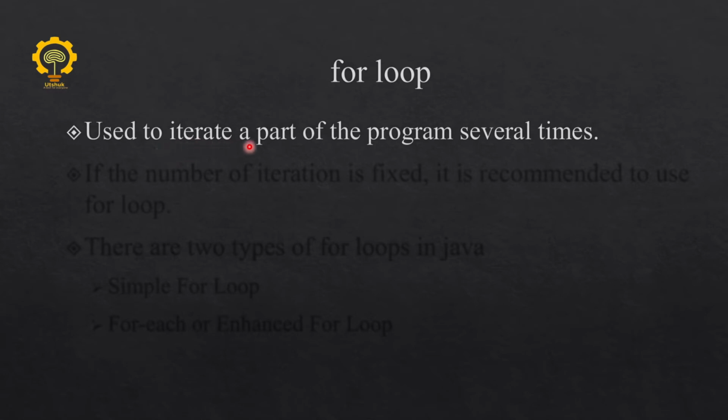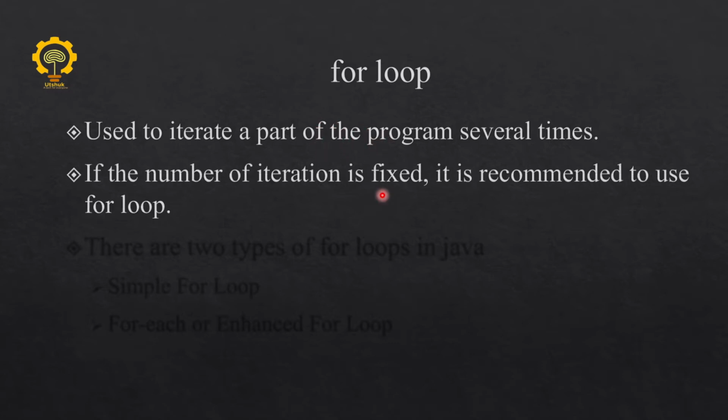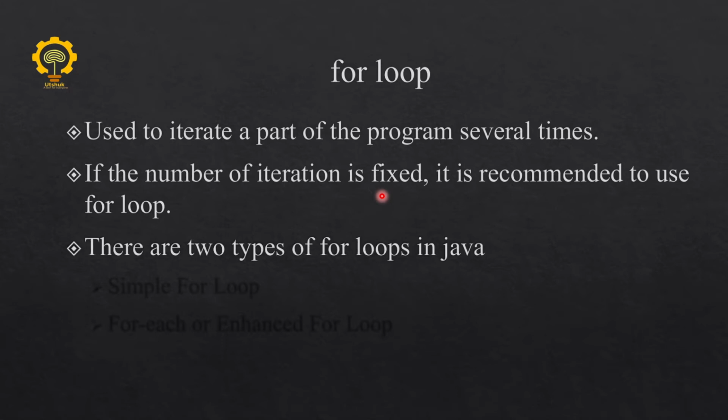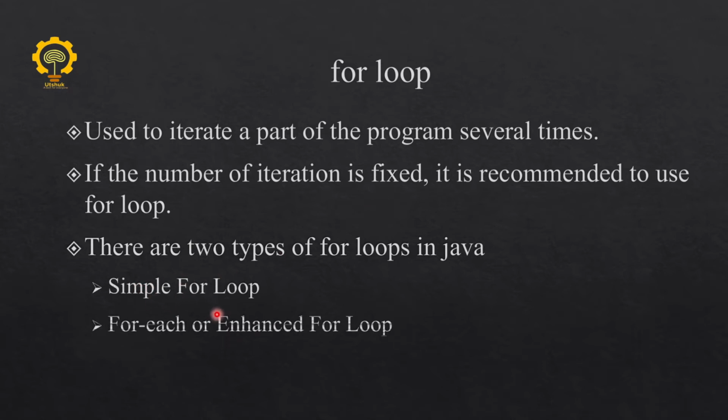It is used to iterate a part of a program several times. Suppose you want to run the same code or print something several times, then we will use a for loop. For loop is basically used if we have a fixed number of iterations, and there are 2 types of for loop in Java: the simple for loop and the for each or enhanced for loop. Let's see the simple for loop at first.